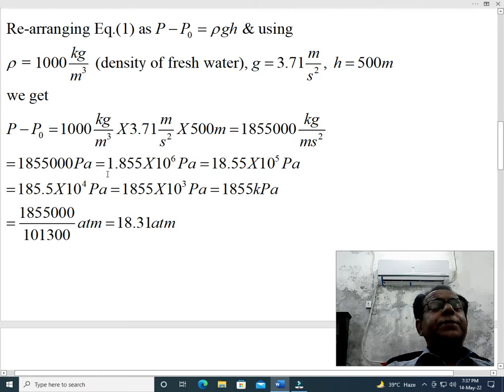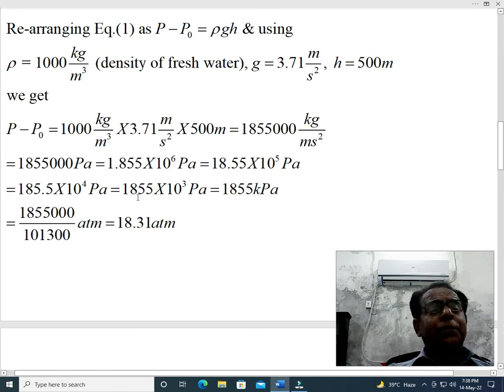So dear students, when we write it in this form, that is 1.855, then we will write it as 10 raised to the power 6 Pascal. When we write this figure as 18.55, then we will write it as into 10 raised to the power 5 Pascal. When we write this figure as 185.5, then we will write it as into 10 raised to the power 4 Pascal.